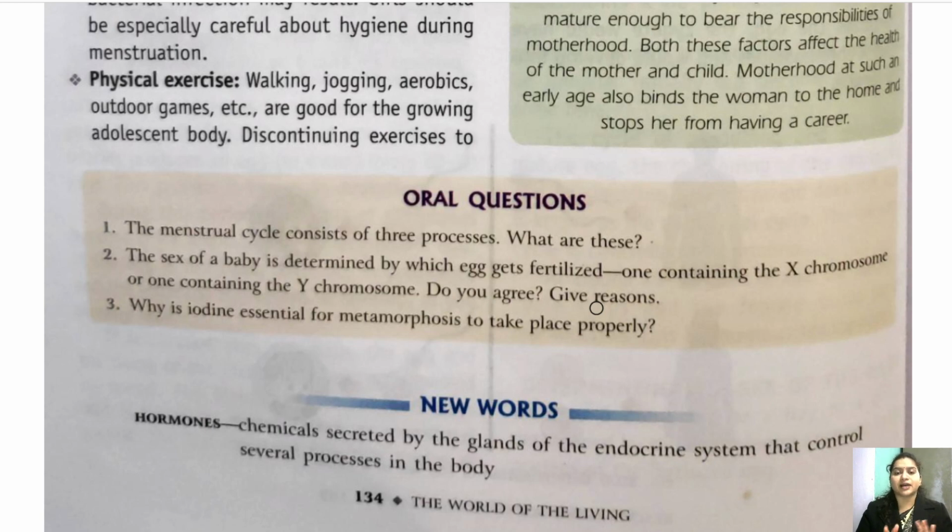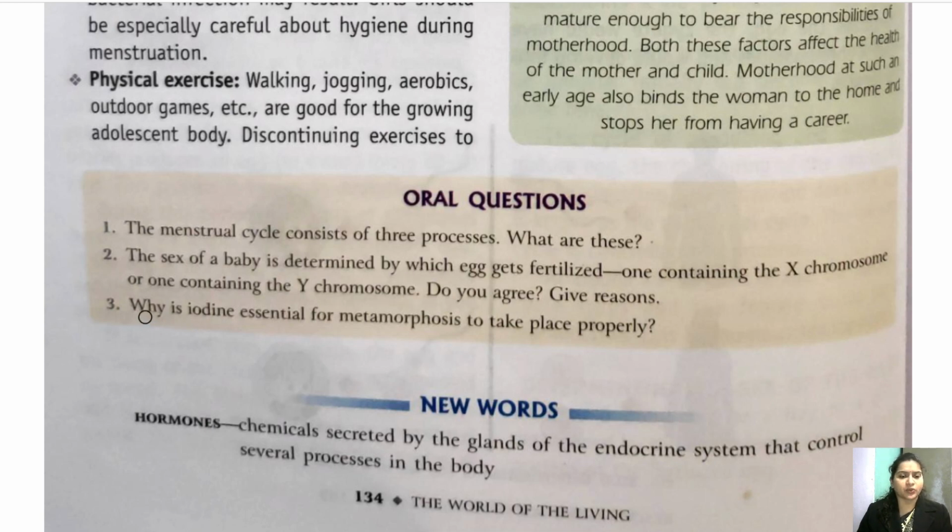Because the males are having two different chromosomes, that is X chromosome and Y chromosome. If X chromosome is fertilizing the egg, then the baby will be girl. If the Y chromosome is fertilizing the egg, then the child will be boy. Okay, so it is not the egg which determines the sex of a baby, but it is the chromosome of male, or the chromosome of father, which determines the sex of a baby.